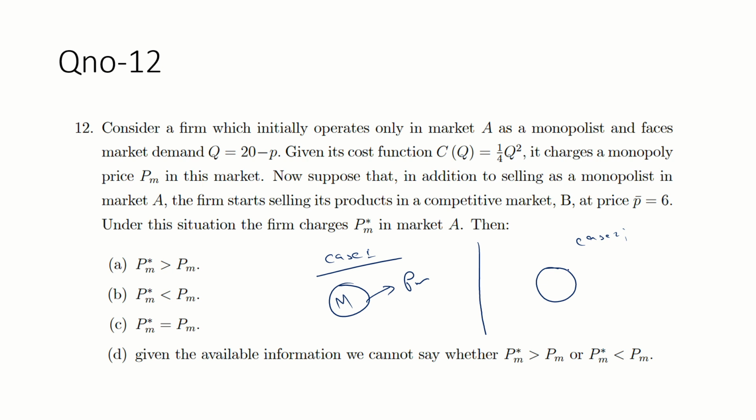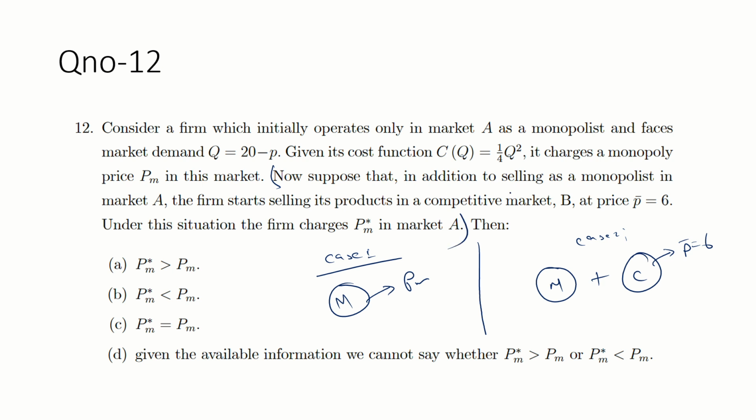But in case 2, suppose that you are operating as a monopolist as well as in the competitive environment. And in the competitive environment, the price is what? 6. That is fixed. Guys, read this line.